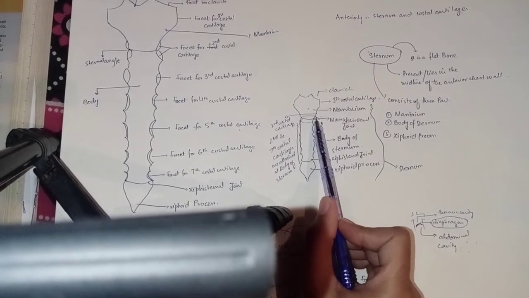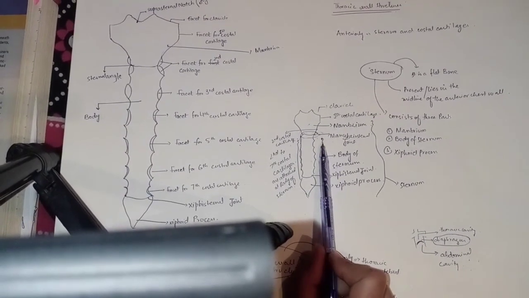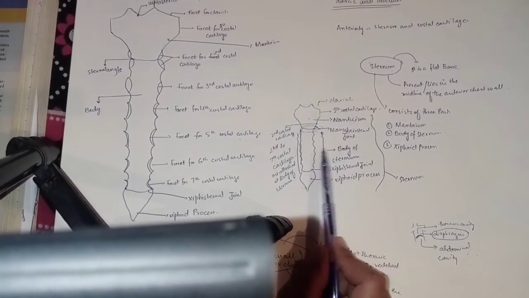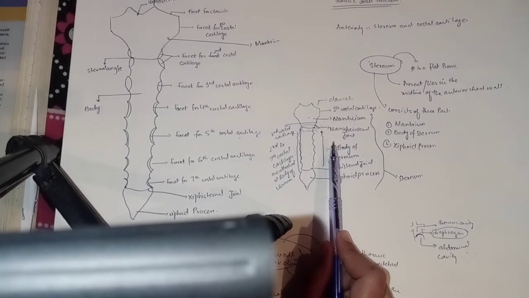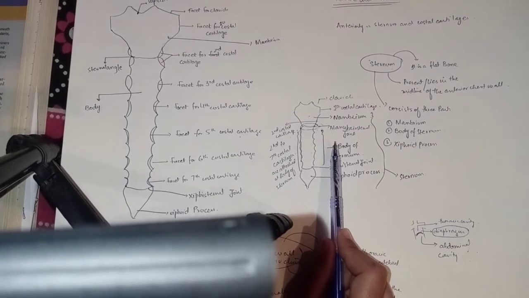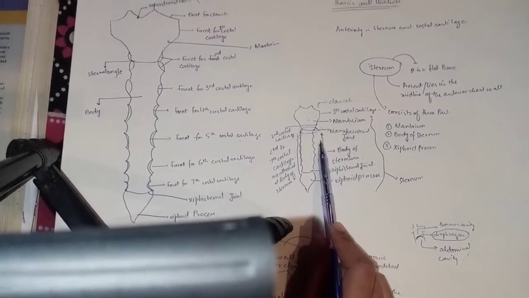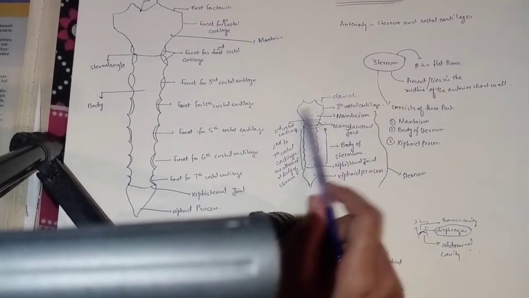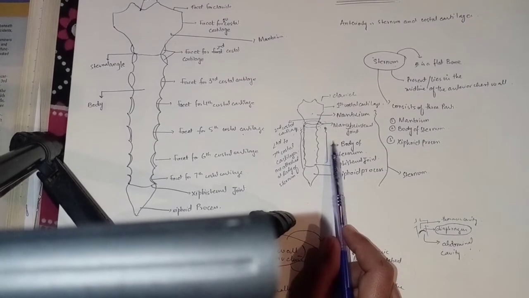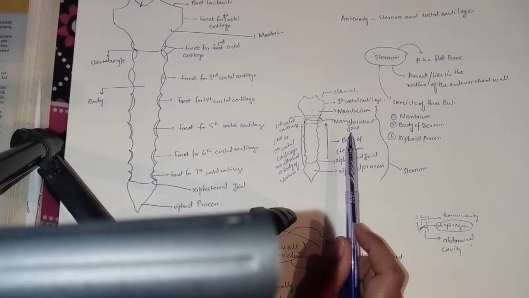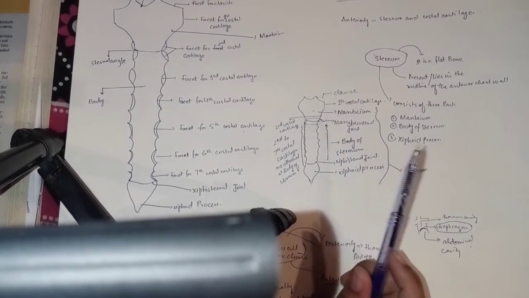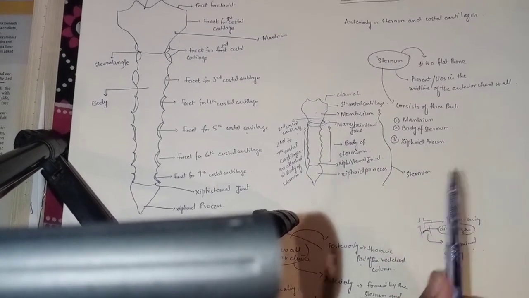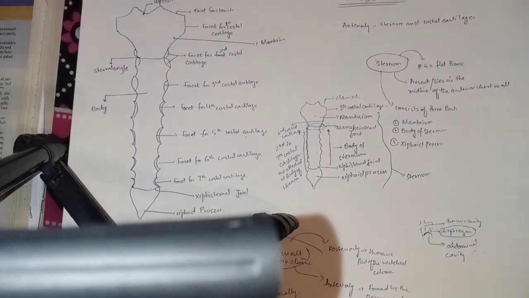So from here, when we are going to count the ribs, we take this angle as a landmark. From here the ribs are going to be counted, so we start the counting of the ribs from here. The sternal angle lies opposite the intervertebral disc between the 4th and 5th thoracic vertebrae. So here is the most important topic when we talk about the body of the sternum and the sternal angle.